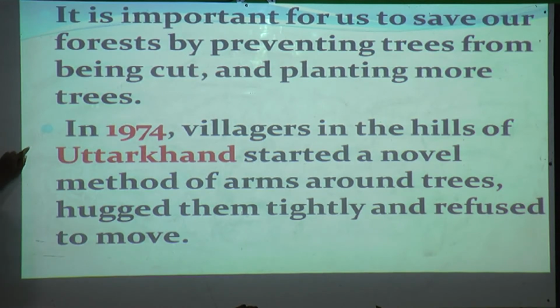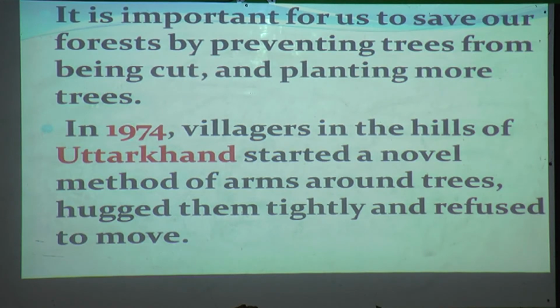In 1974, villagers in the hills of Uttarakhand started a novel method. They went around the trees, hugged them tightly and refused to move. The villagers stopped the people who were cutting the trees.